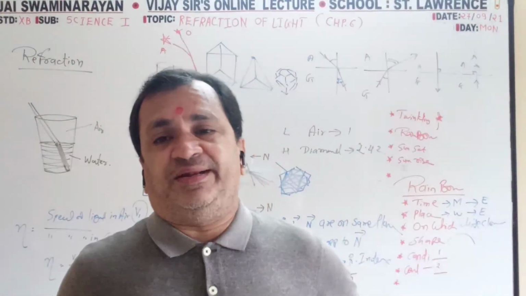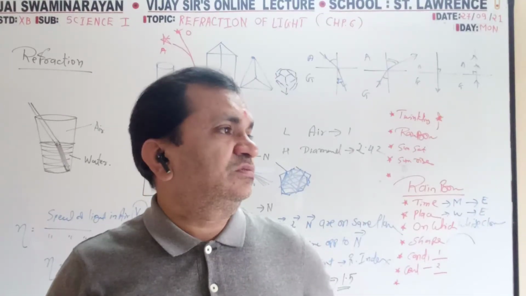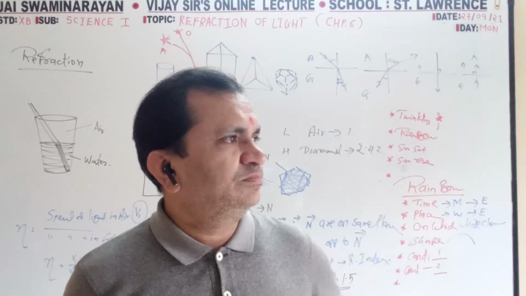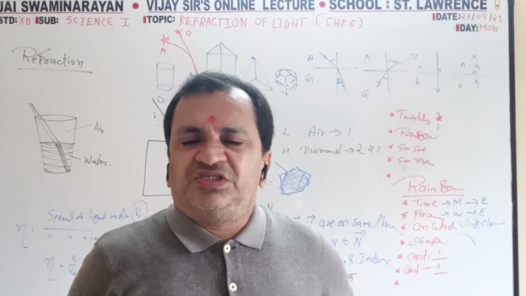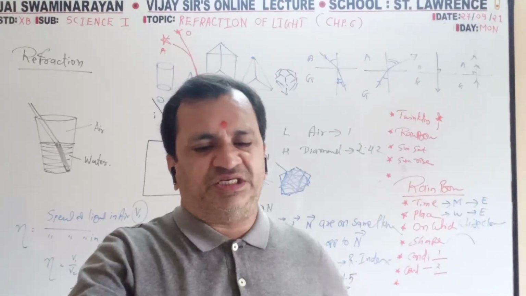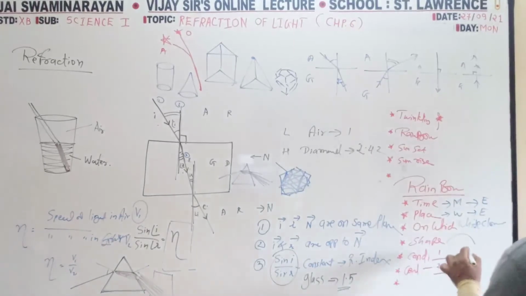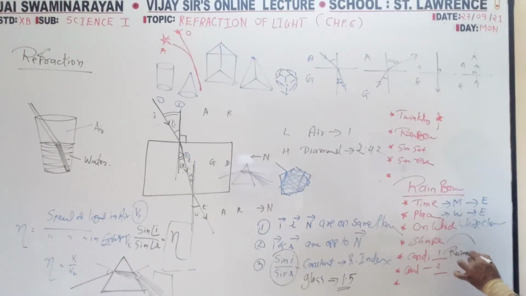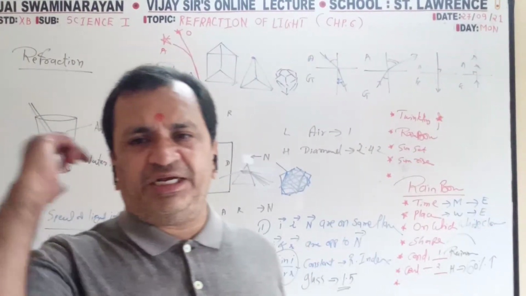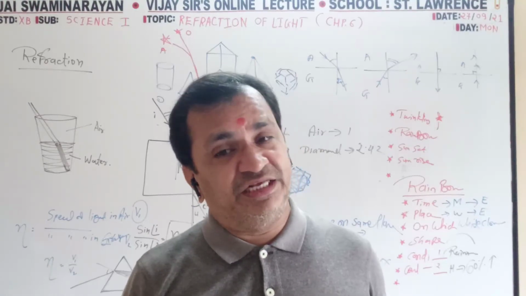Two conditions are required. First, we find it in the rainy season. Second condition, humidity, moisture, should be more than 60%. Rainy season, humidity more than 60%. If the percentage of humidity in the atmosphere is more than 60%, then only it is possible.